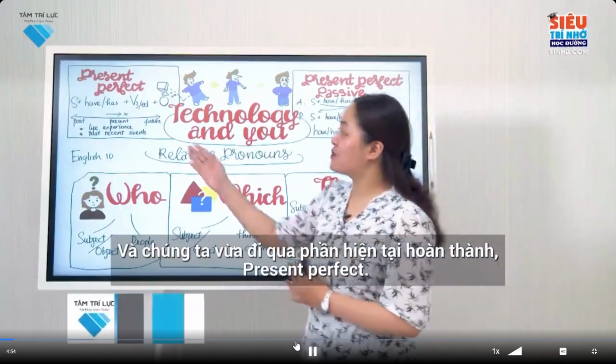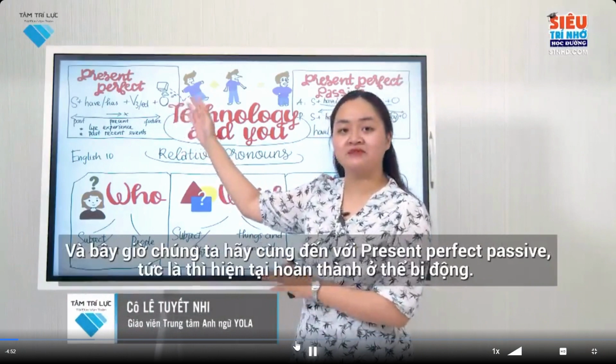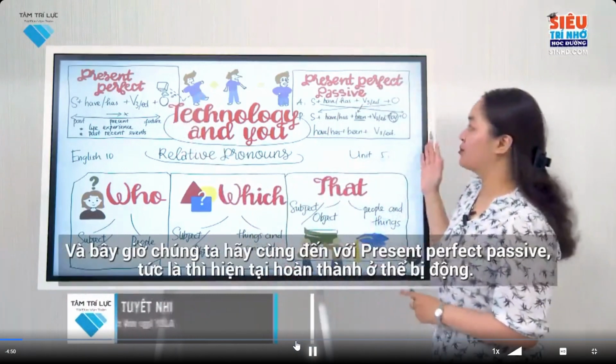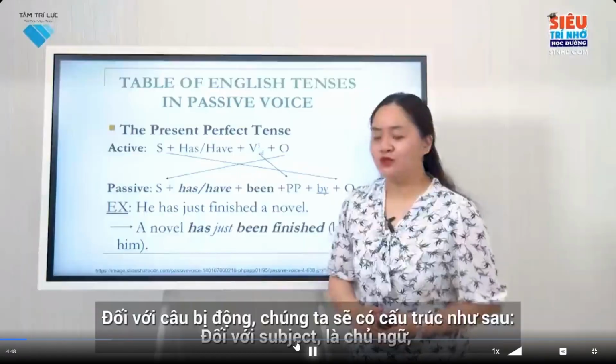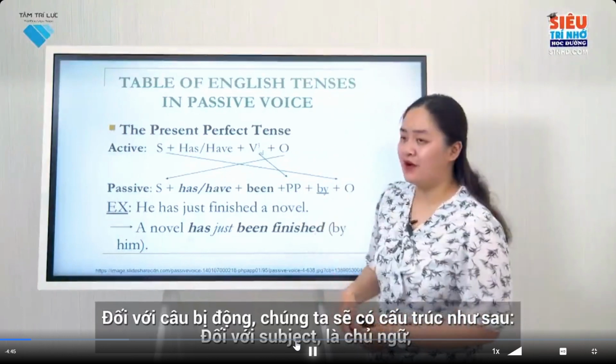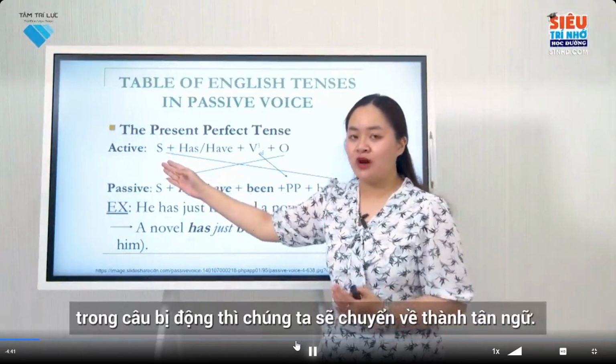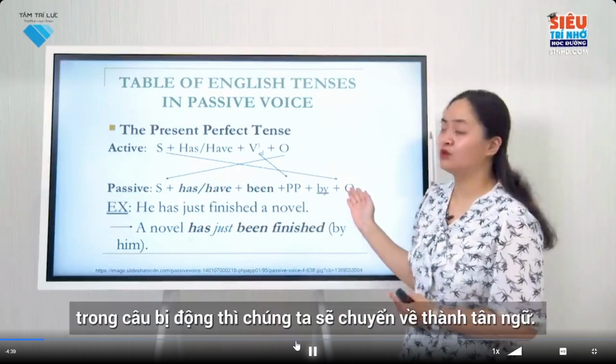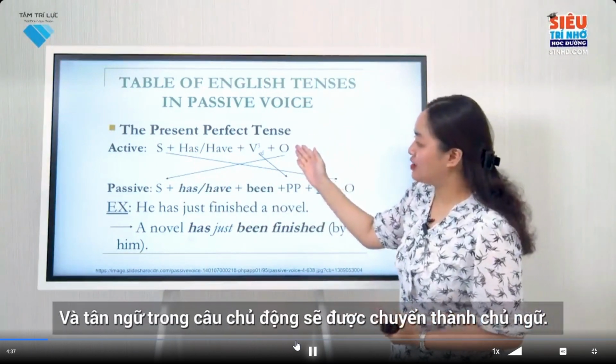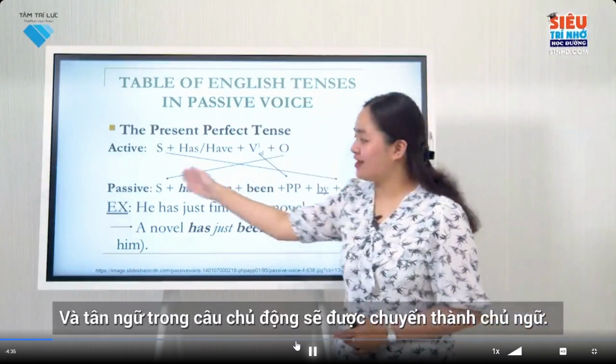We've just gone through the present perfect tense. And now let's move to the present perfect passive. That is the passive form of present perfect. For the passive sentence, we have the following structure. For the subject, which means chủ ngữ, in the passive sentence, we will change it to the object. And the object in the active sentence will be changed to the subject.